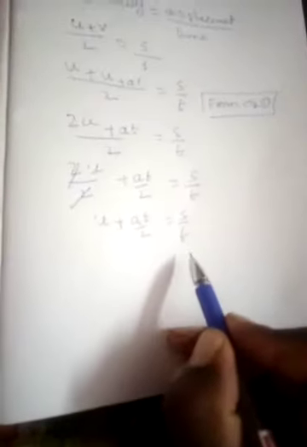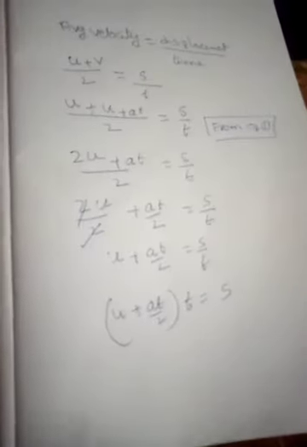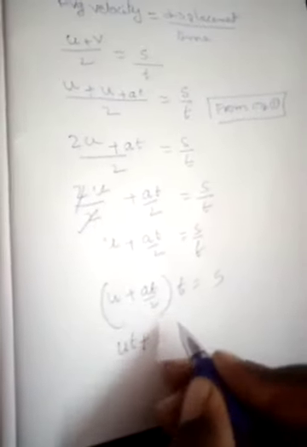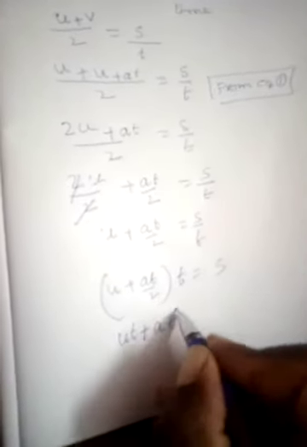On the right side t is there, so t comes to this side as multiplication. So u plus at by 2, into t, is equal to s. Multiplying, t into u is ut, plus t into at by 2, which is at square by 2, is equal to s.